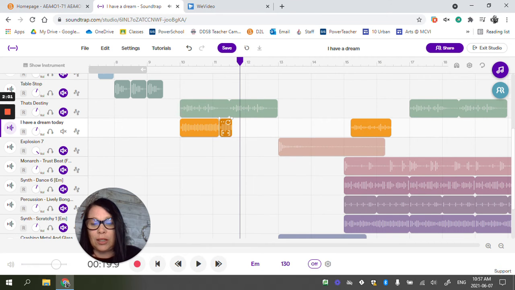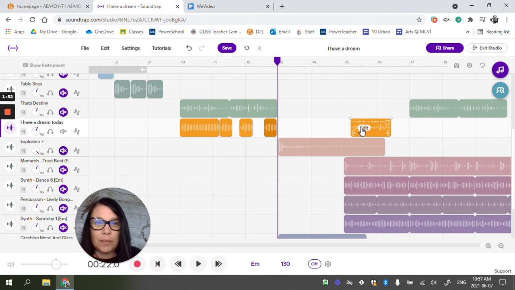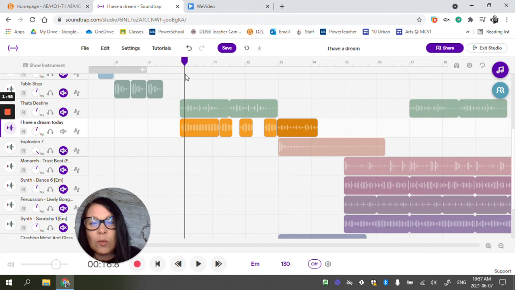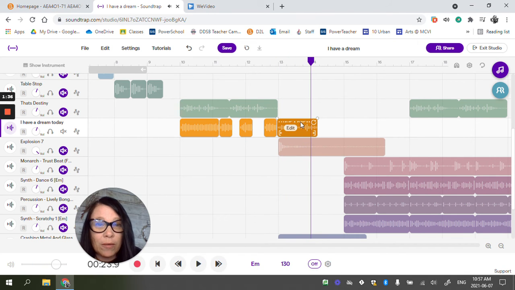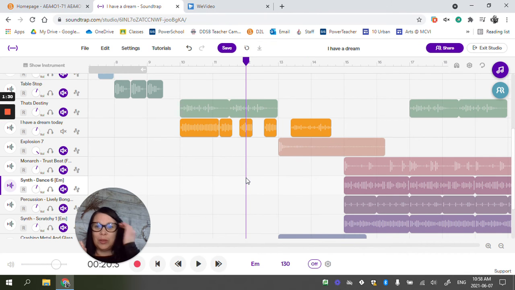So I'm going to actually Control C, Control V. That's kind of cool. I'm going to get it over there, and then make him do that. Again, why not play with stuff, because it's on the computer and you can always undo. Okay, I don't like the rhythm of that, so I'm going to move that over just a little bit. Anyway, just push and pull with some of the lyrics.